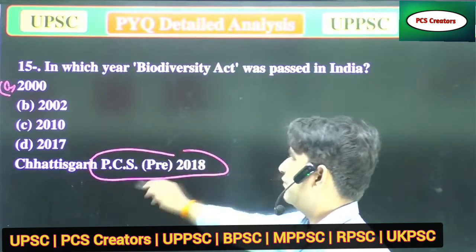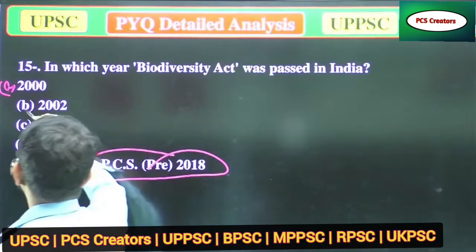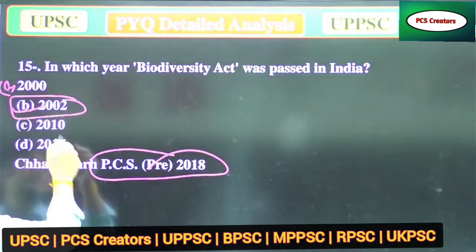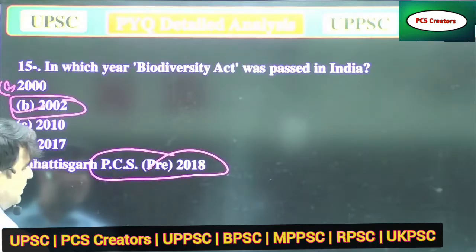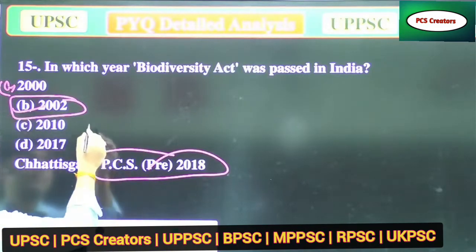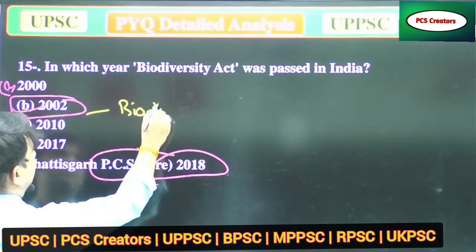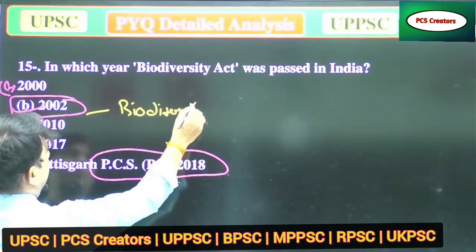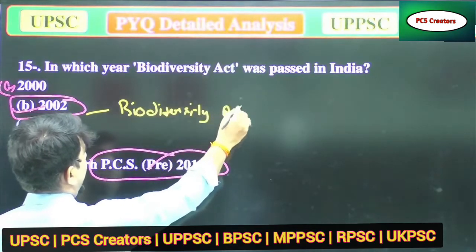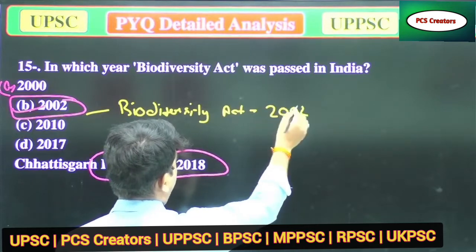So the correct answer is 2002, because the Biodiversity Act was passed in 2002. For what?